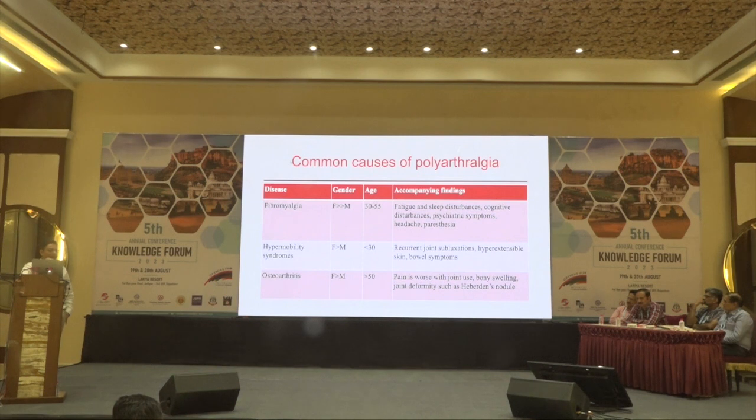First is fibromyalgia. These patients often complain of pain around the shoulders, back and girdle. Often they are aged, so they have osteoarthritis knee along with that, and are often confused with polyarthritis. Another one is hypermobility syndrome. I'll come to that in the next slide. This is quite common actually. 3 to 5% of the population in North India suffer from hypermobility syndrome.